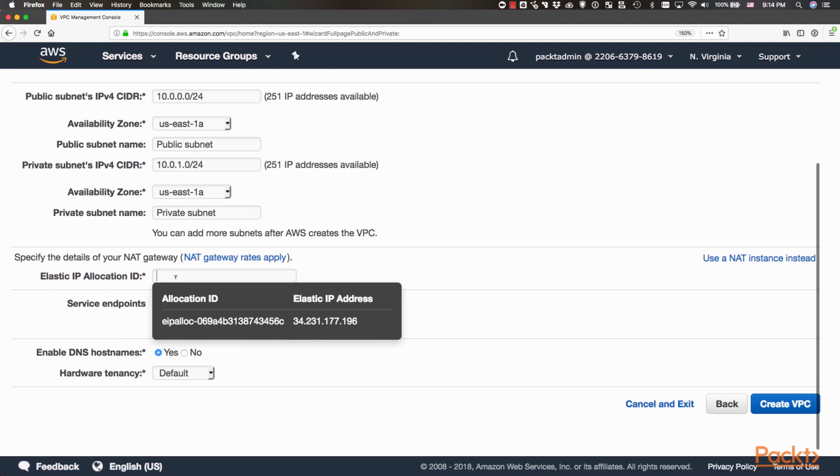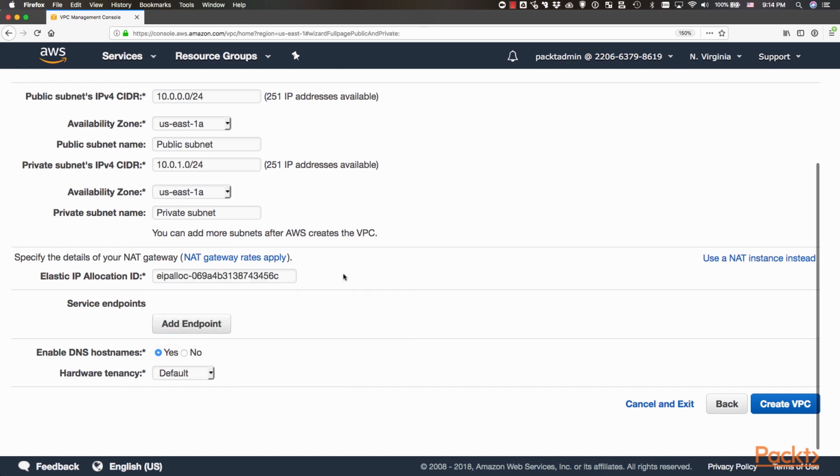And the Elastic IP allocation ID that I'm going to use for the NAT gateway. Remember, the NAT gateway is going to be the device that allows our instances to access the internet when they are in a subnet. So that NAT gateway requires a public IP, and I need a public IP allocation first. This is something that I had to create beforehand. If I want to create an endpoint like an S3 bucket, etc., I can add it here.